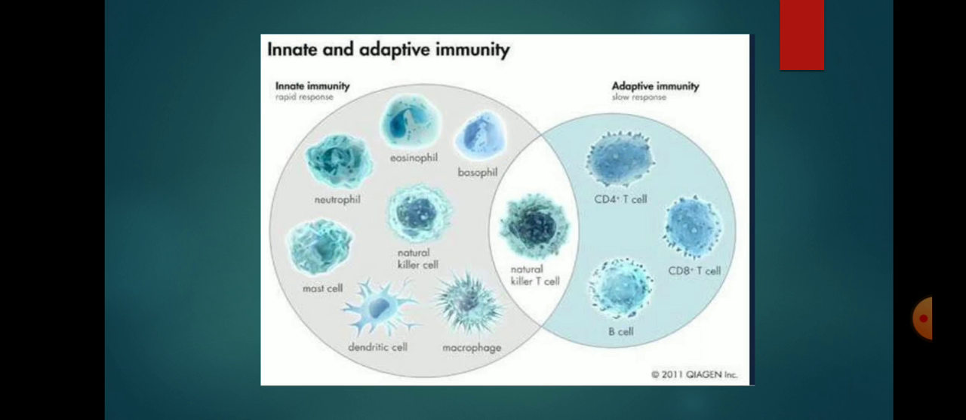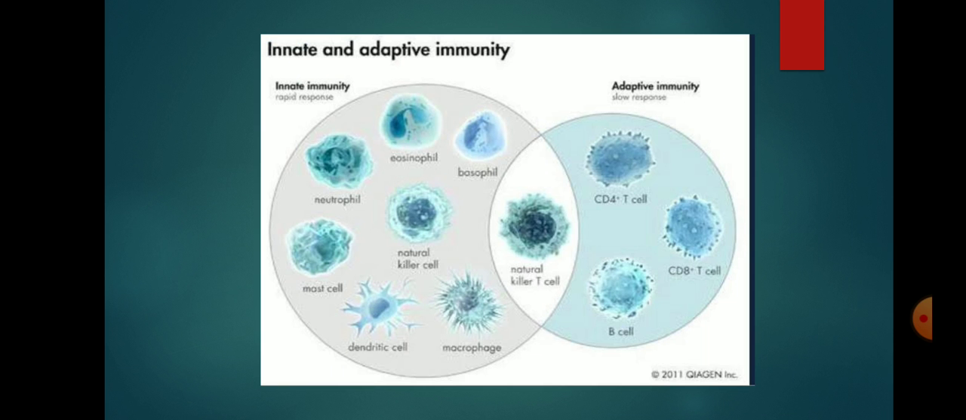The cells which are involved in innate immunity are eosinophil, basophil, natural killer T cell, macrophage, dendritic cell, mast cell, neutrophil, and natural killer T cell, and their response is rapid. While the cells which are involved in adaptive immunity are CD4 T cell, CD8 T cell, B cell, natural killer T cell, and their response is slow. Cells like natural killer T cell are involved in both innate as well as adaptive immunity.